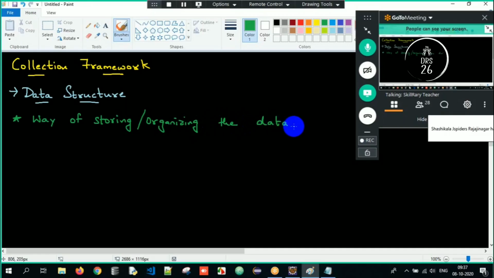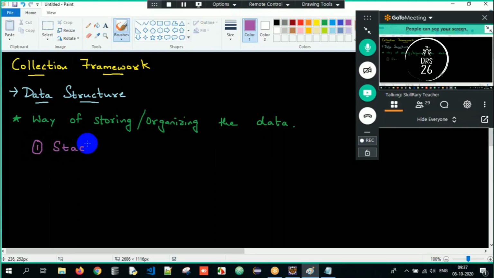So in simple terms, the name itself tells you. Data structure indicates how the objects, how the data is stored, how the data is arranged. So what are the famous data structures we have here? If you talk about famous data structures, the first thing you will say is stack. Sir, stack is a data structure. It's a way of storing the data. Second, queue. Queue is a data structure. Why? It's a way of storing the data, right?